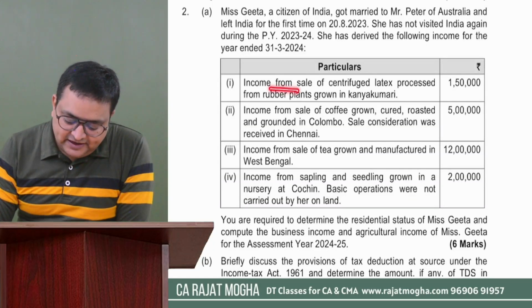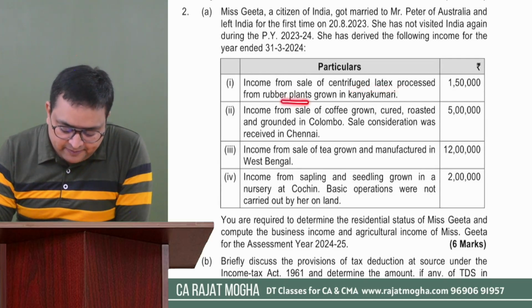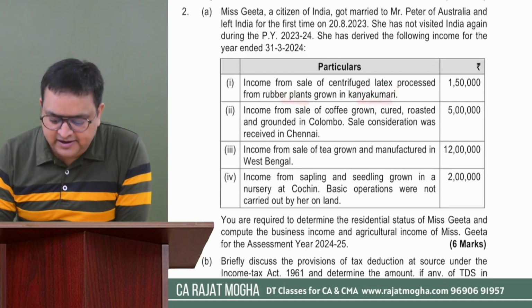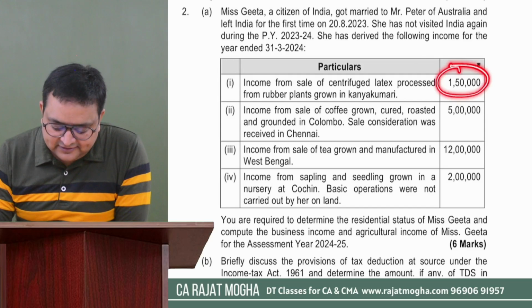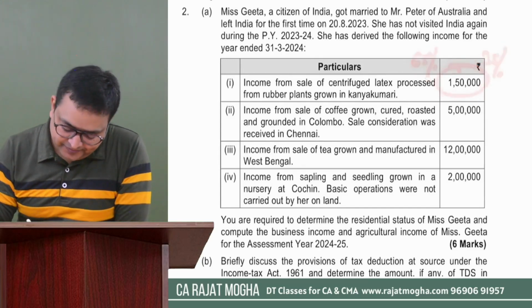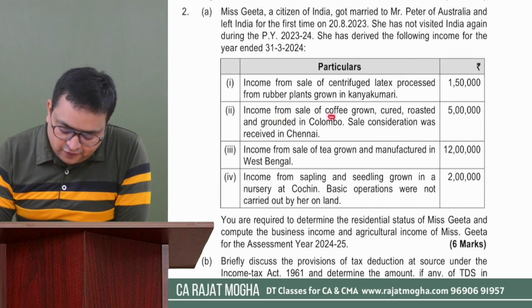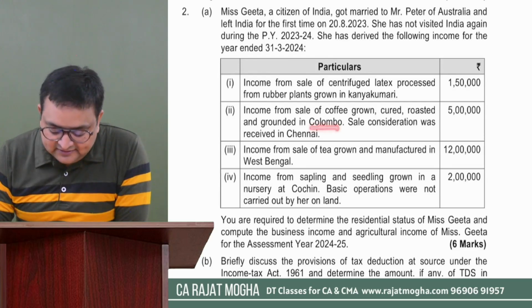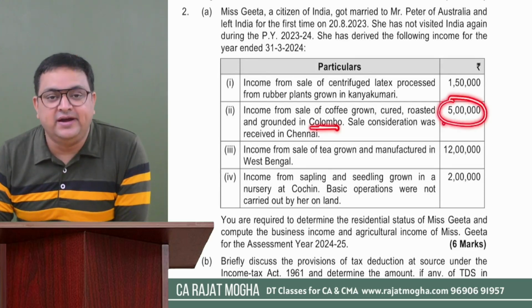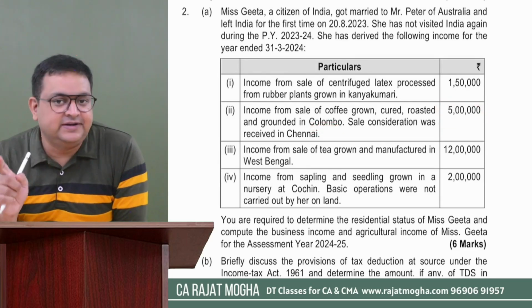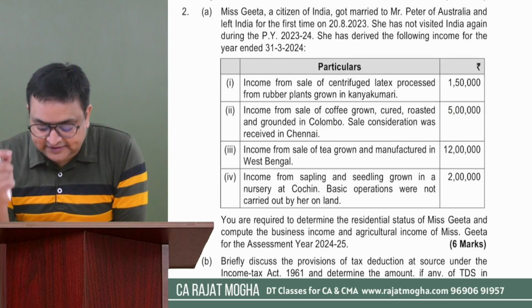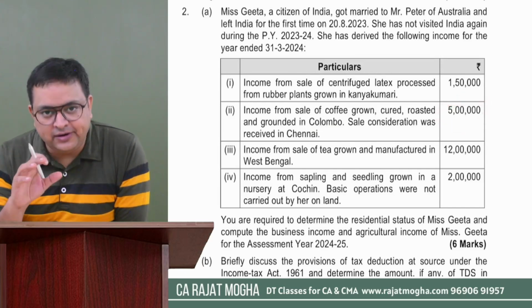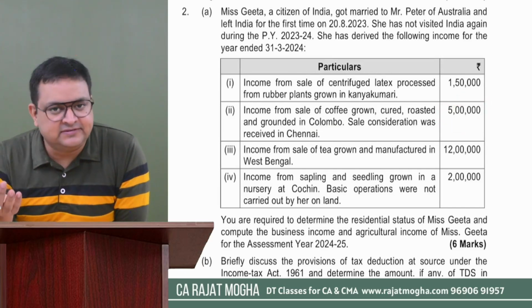Income from sale of centrifuged latex processed from rubber plants grown in Kanyakumari, which means in India. So we know that 65% would be agriculture, 35% would be business income. Income from sale of coffee grown, cured, roasted and ground in Colombo, that is Sri Lanka. In that case, this income is from outside India, so you will not apply those percentages. Now, whether this 5 lakh is taxable or not depends upon the residential status, right?